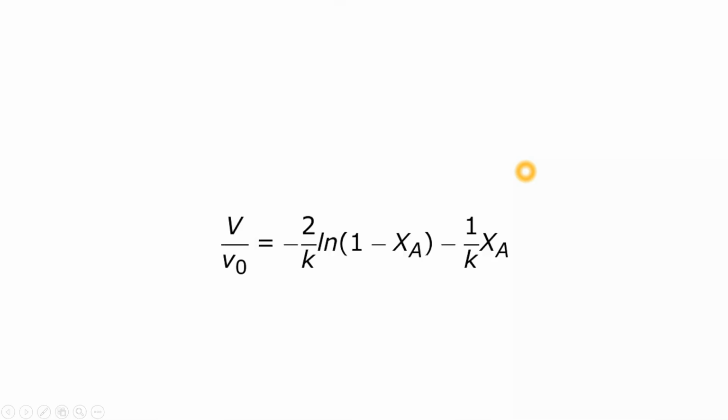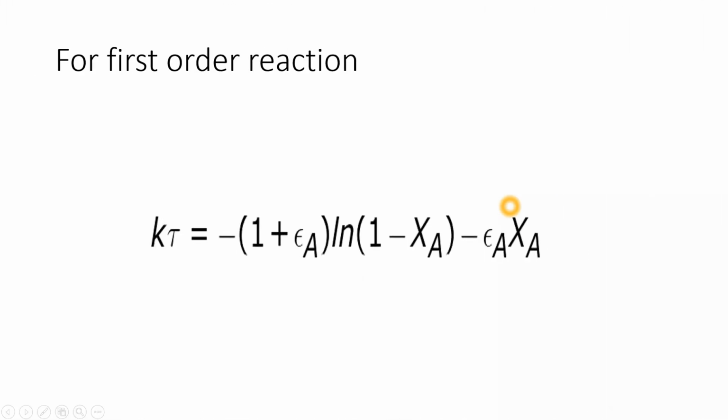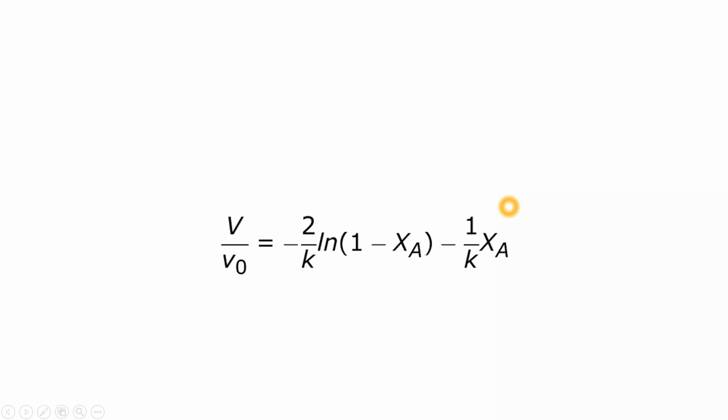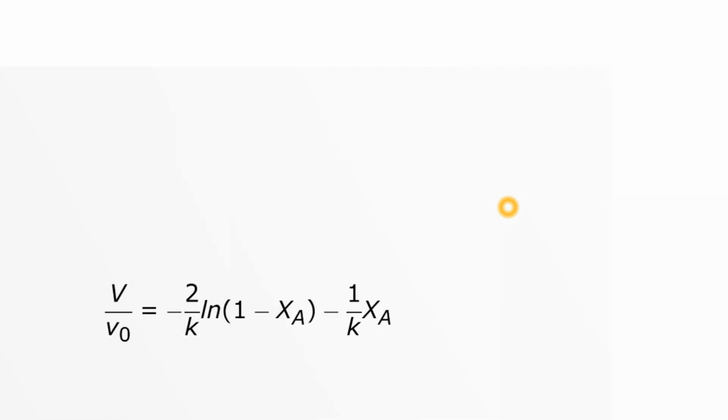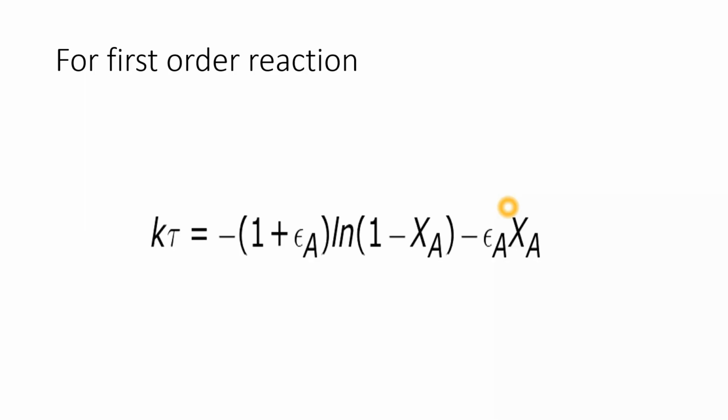And you can see here, V upon V naught is equal to minus 2 upon K ln(1 minus Xa), since there was dXa upon (1 minus Xa), which gives ln(1 minus Xa) into minus 1, minus 1 by K into Xa, since the integration of dXa is Xa. So you will get the solution. But I am showing one more thing: you don't need to do all these calculations, you can remember one general formula for a first order reaction.